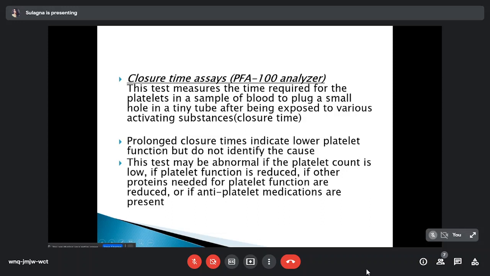Closure time is prolonged in lower platelet function, but does not identify the cause. That means the closure time assay also has low specificity and sensitivity. The test may be abnormal if the platelet count is low, or if the proteins needed for platelet function are reduced, or if any antiplatelet medication is used.